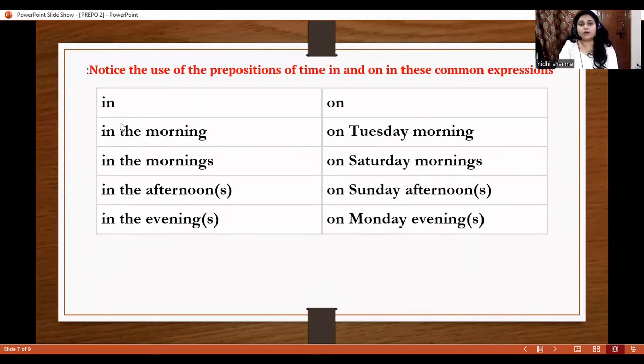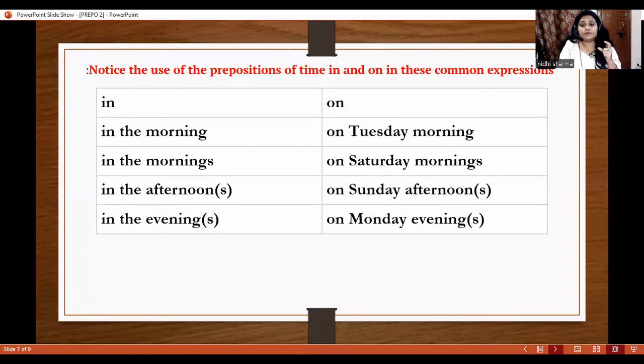So here we have some other expressions as well. For in: in the morning, in the mornings, in the afternoon, in the evenings. For on: on Tuesday morning, on Saturday mornings, on Sunday afternoons, on Monday evenings. As I mentioned earlier, when we add a part of the day with the day's name, then we use on.